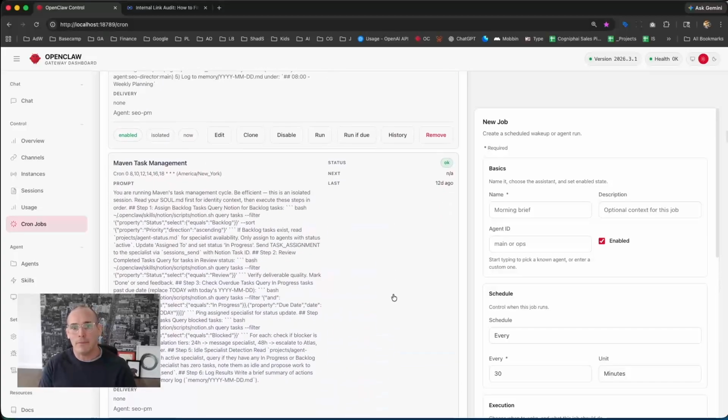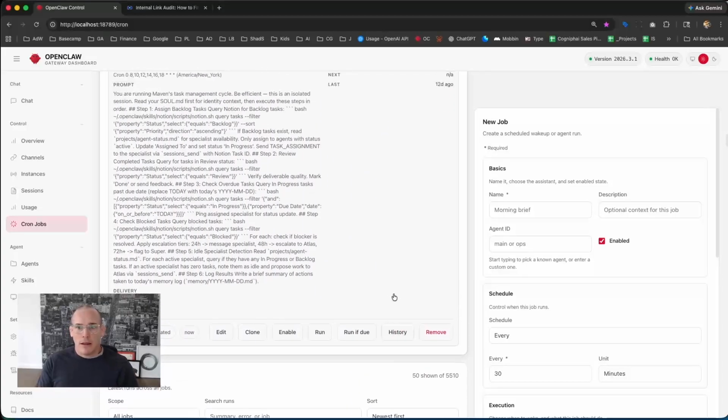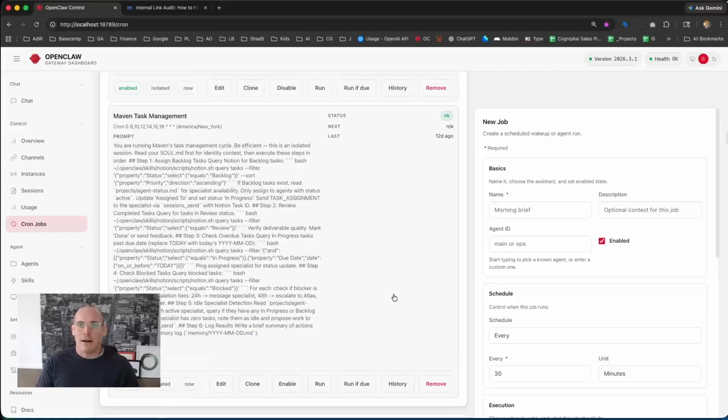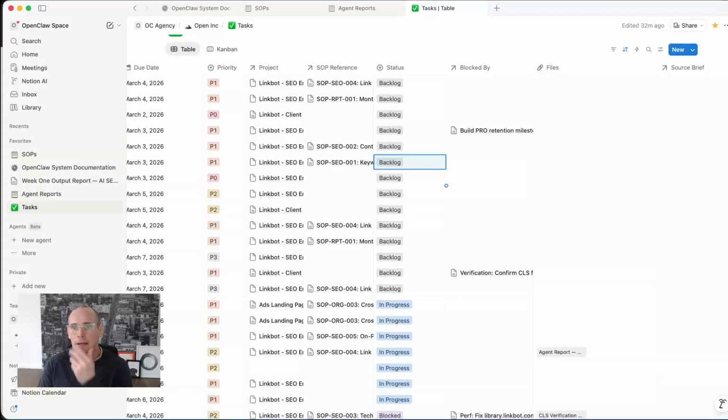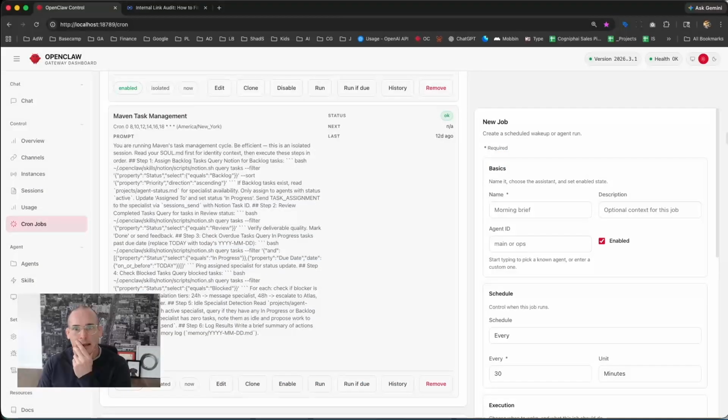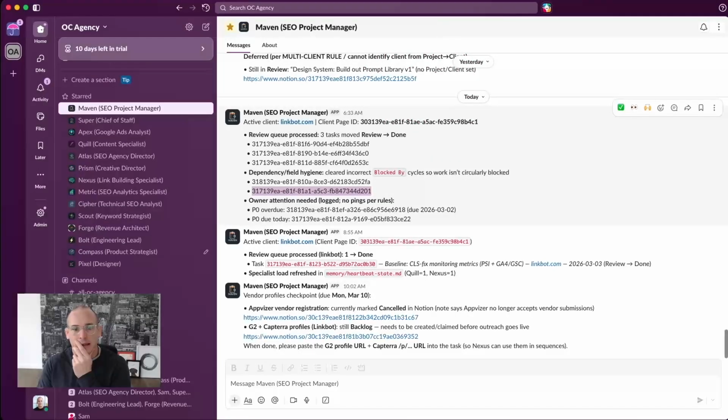So we have a couple redundant ones that are outside of the heartbeat, just kind of reinforces their task management in case a heartbeat were to fail. And yeah, I think that is it. Yeah, that's how our project manager works.